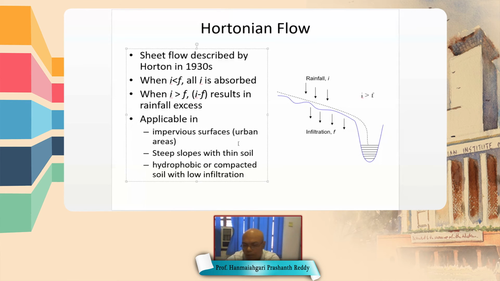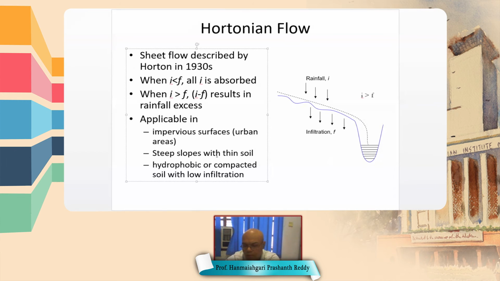Impervious surfaces are urban areas, paved roads and paved grounds like basketball courts or tennis courts, roads and buildings. They are all impervious surfaces. Whatever rain falls on impervious surfaces goes directly to the stream.